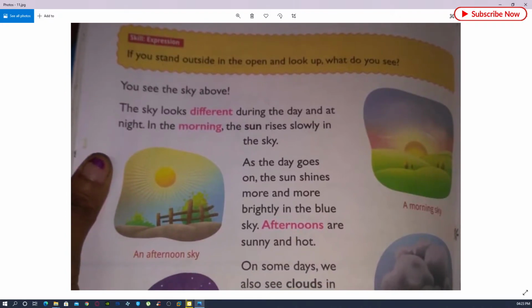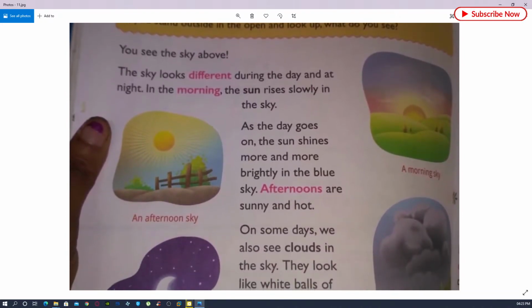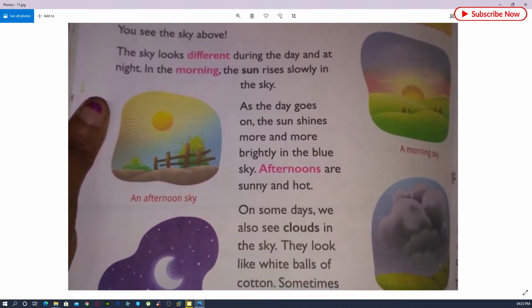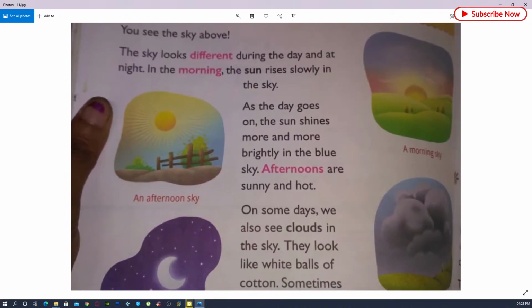In the morning the sun rises slowly in the sky. If you see nature every day, you can see that in the morning the sun rises very slowly in the sky. As the day goes on, the sun shines more and more brightly in the blue sky, and afternoons become so sunny and hot.